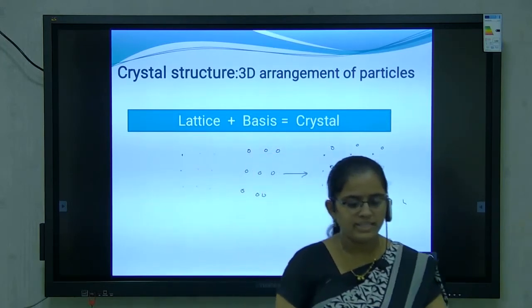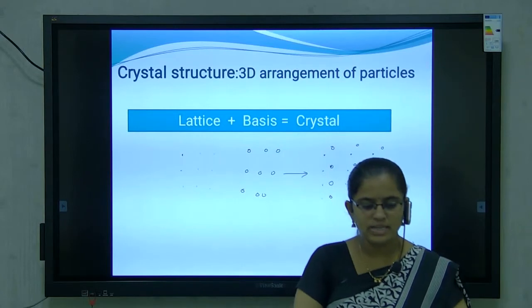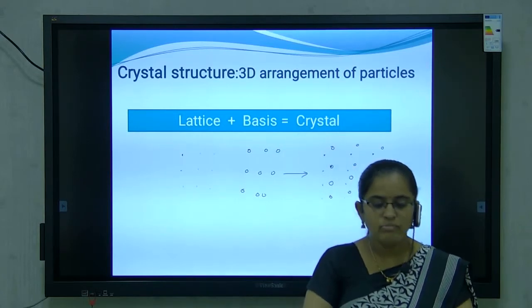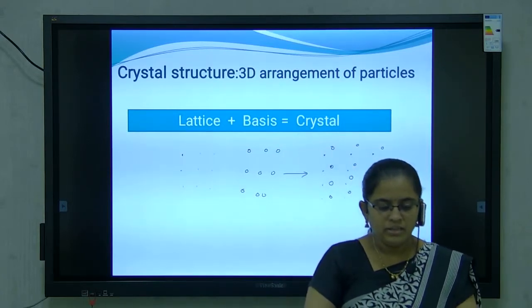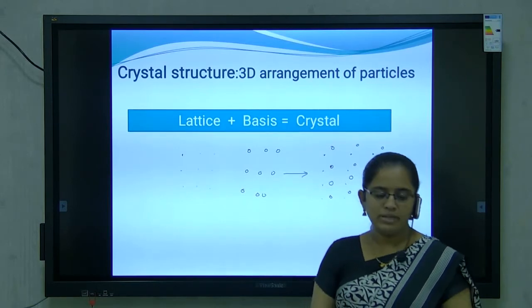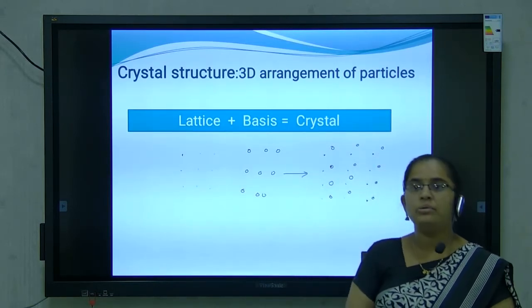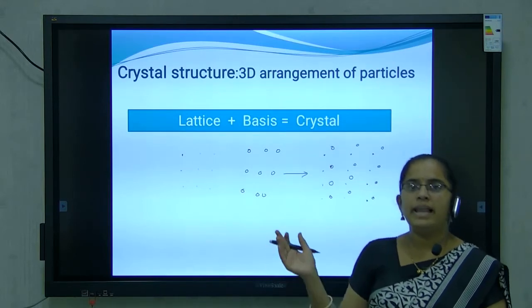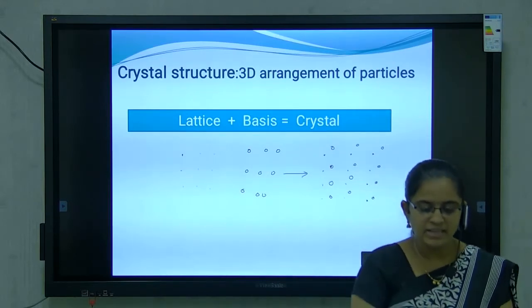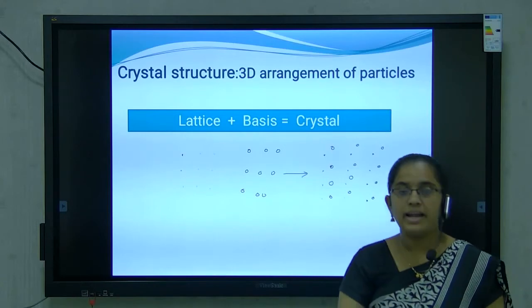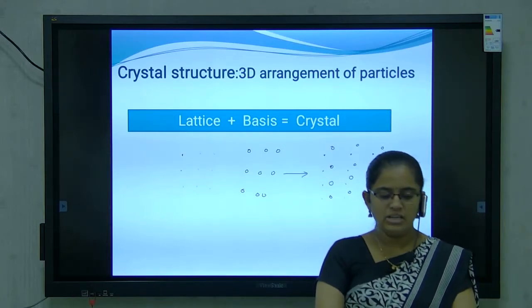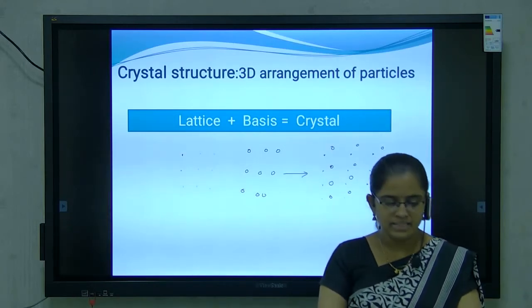The smallest constituent particles of various solids are atoms, ions or molecules. The ordered three-dimensional arrangement of particles in a crystal is described using two terms, namely lattice and basis. A crystal is the structure that results by attaching a basis to each lattice point.